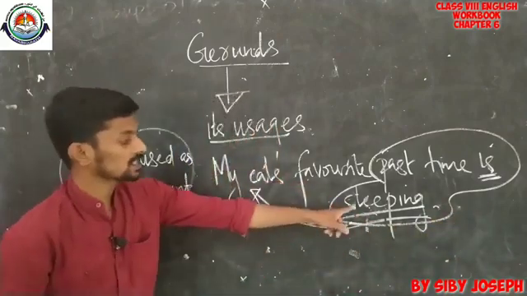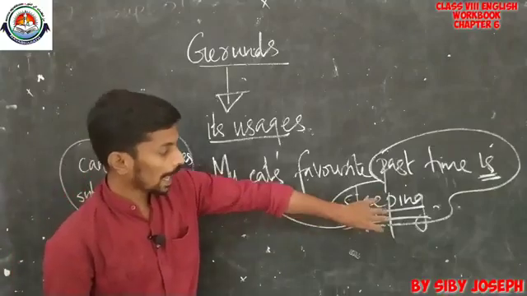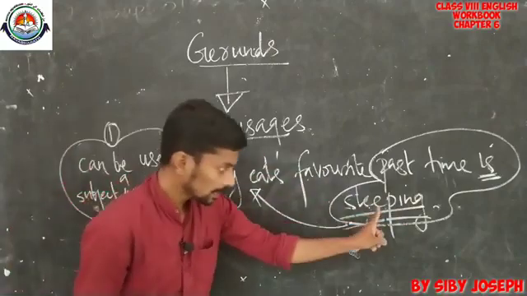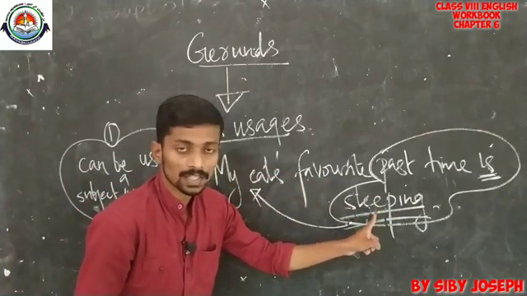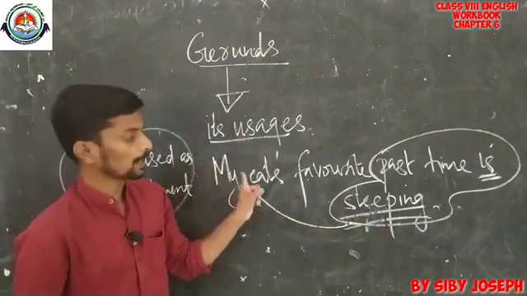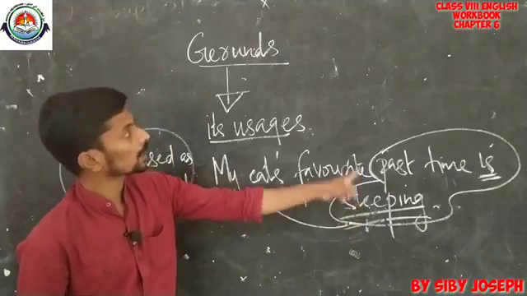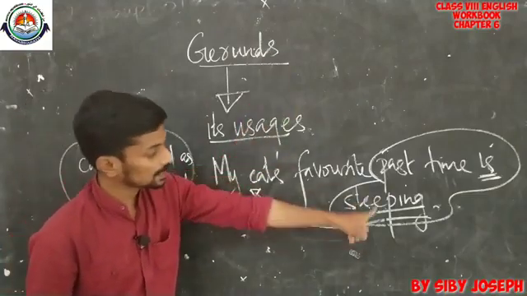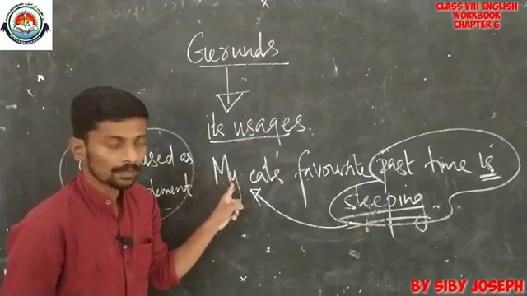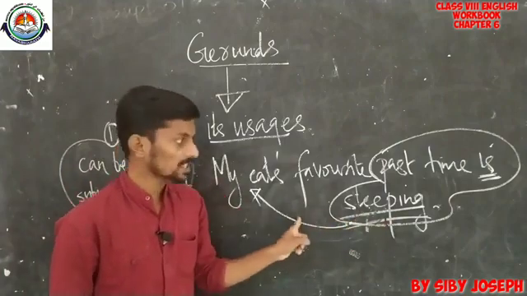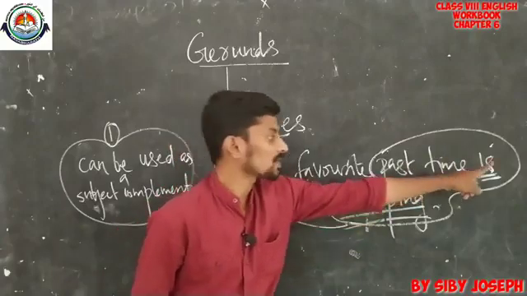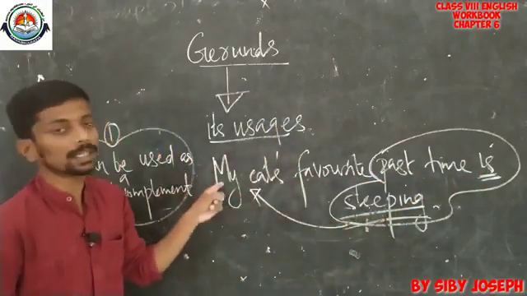So here the sleeping is actually used as a complement, used as a subject complement. That means here it is used to give some additional information about the subject. So it can be said as a subject complement. So sleeping is actually written as a gerund, and this gerund is used here to give extra information about the subject. So in that way it can be said as a subject complement. Complement, I already said, is a part of a clause after the verb which gives additional information about the subject.